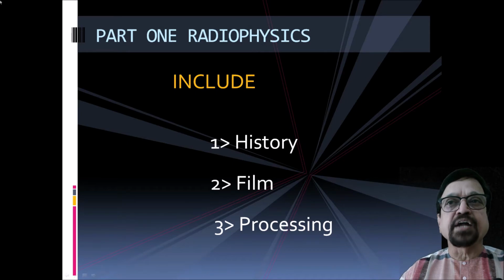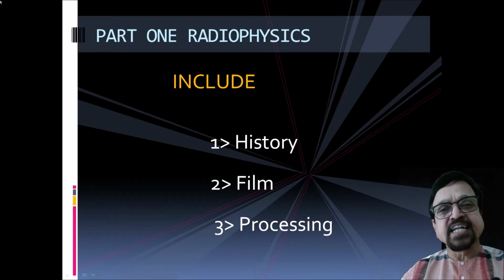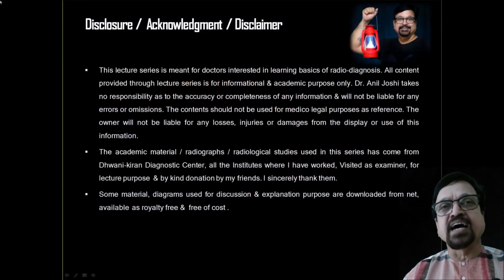Coming briefly, what is in part 1? Part 1, radiophysics, includes history, that is the historical aspect. It is very briefly mentioned. Second are the films, and third is the processing of the film. What happens exactly during the process of developing, fixing, etc.